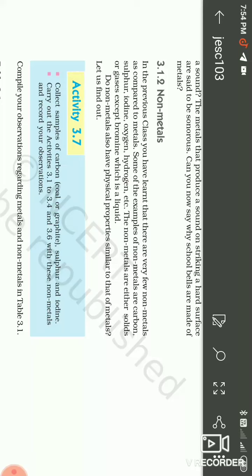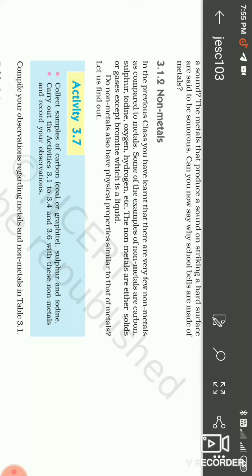Non-metals. Now, is there any similarity with the metals? Non-metals are not similar to the metals. Let's find out the physical properties of the non-metals. First, metals are in solid state. Non-metals are solid as well as gaseous as well as liquid.